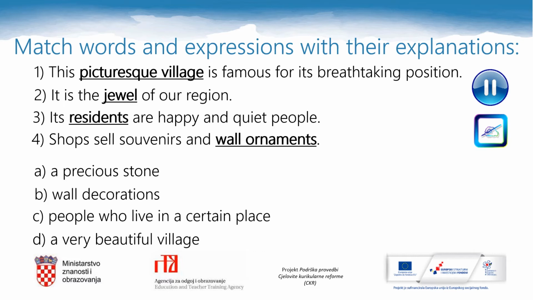You can pause the video now, copy the sentences and their explanations in your notebooks and do the task. The key to the task is as follows: 1D, 2A, 3C, and 4B. Well done!